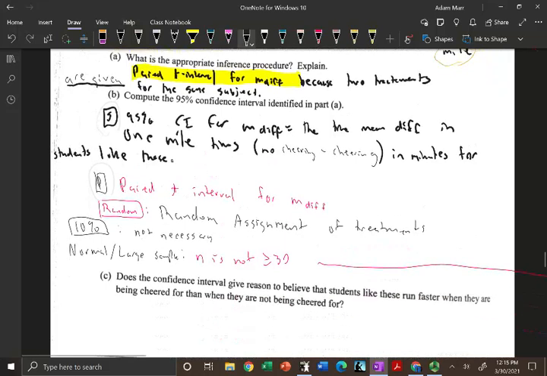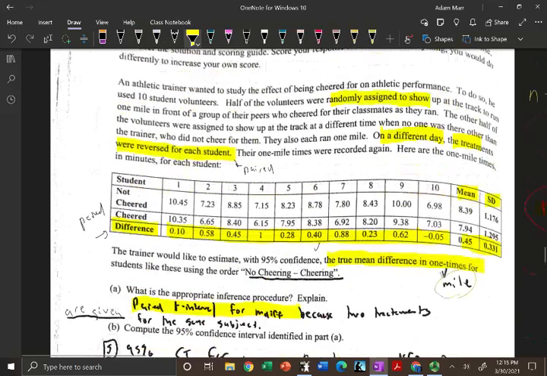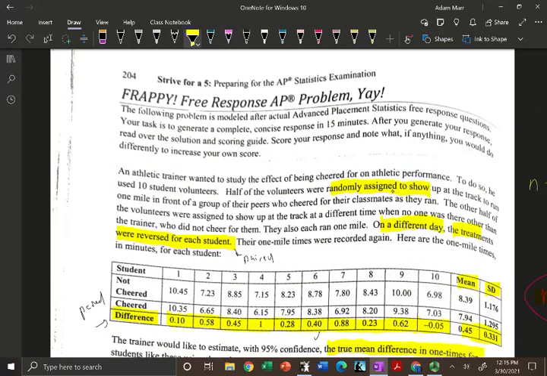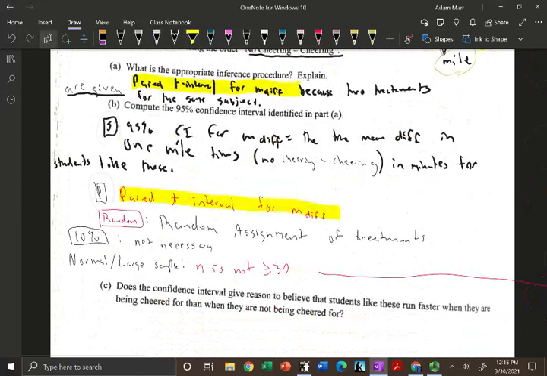Plan. First of all, name the inference procedure. This is a paired t interval for mu diff. All right, if you said 1 sample t interval for mu diff, that should be fine as well, I'm pretty sure, okay? But I guess the proper way is paired, but either one I think is okay. Random: it says in the original problem, half the volunteers were randomly assigned to show up at the track. So I'm just saying right here, random assignment of treatments is what we have. 10% is not necessary because we did not do random sampling.